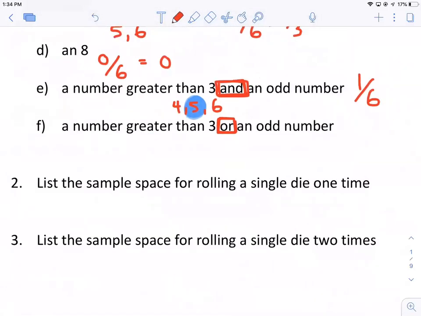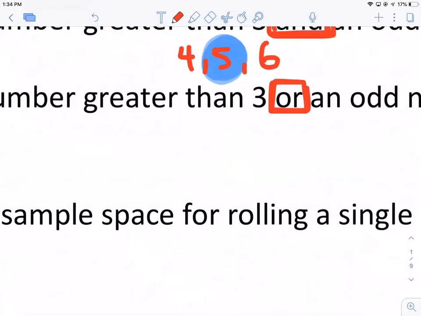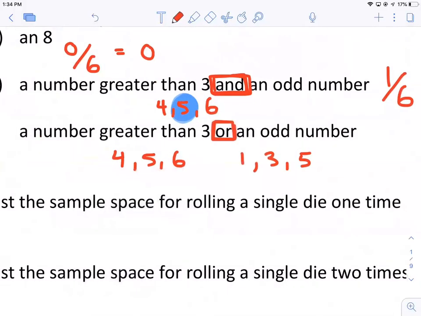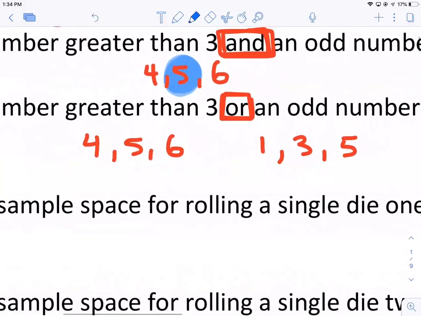But if I change that word and to or, now it's the probability of getting a number greater than 3 or an odd number. So 4, 5, and 6 are all numbers greater than 3, and 1, 3, and 5 are all odd numbers. But there is an overlap in these two sets: they both share 5. So I can't count 5 two times; I'll make sure I only count it once.